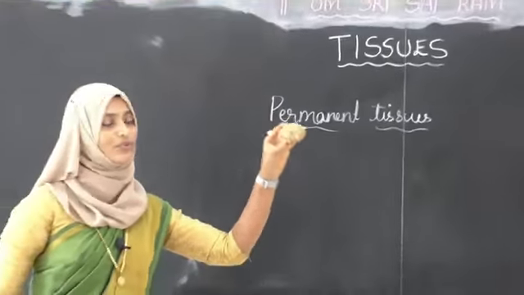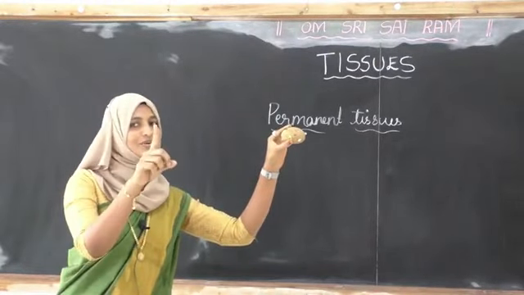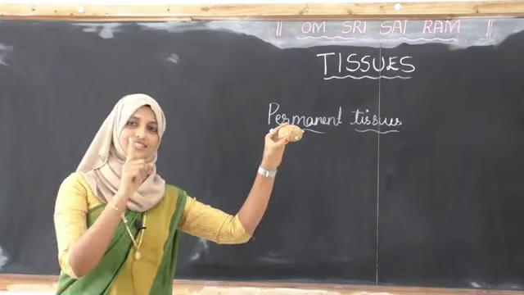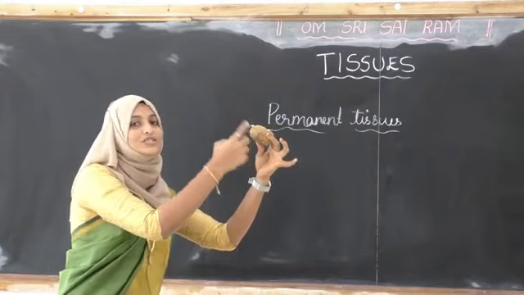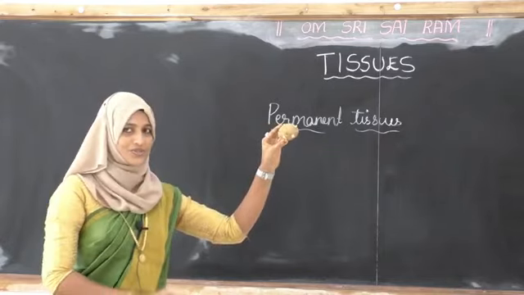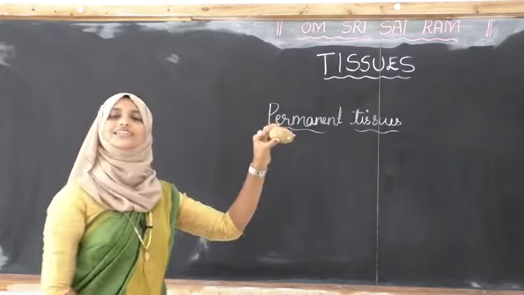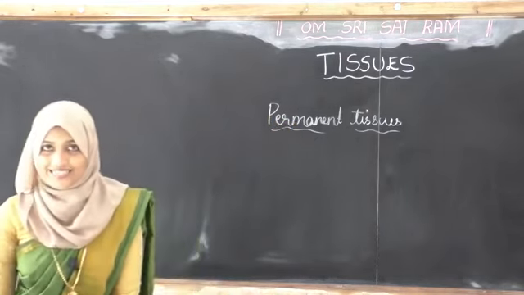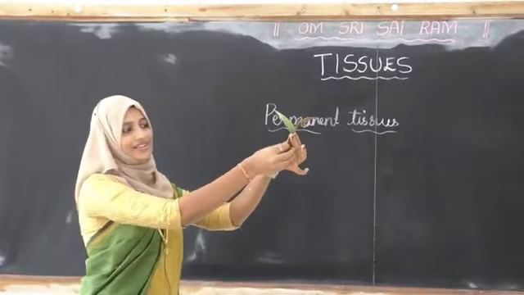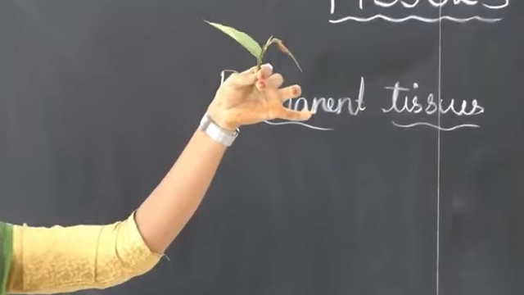Today we have one potato. Tomorrow if you see the same potato, we can see only one potato. If this part were growing, tomorrow it should be two potatoes. So it is not dividing. Only this part, the meristematic tissue, is the dividing tissue. Okay? So, second example: this is a small part of a plant.